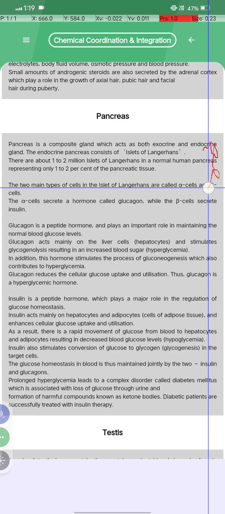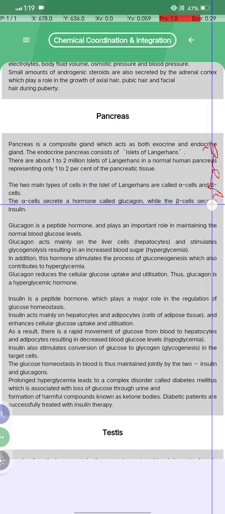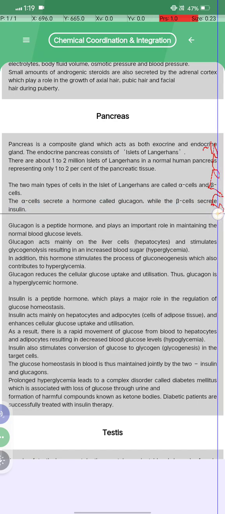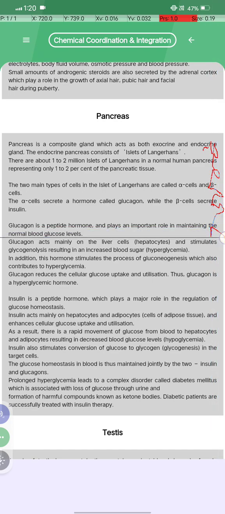The two main types of cell in the islets of Langerhans are called alpha cells and beta cells. Alpha cells secrete the hormone glucagon, while beta cells secrete insulin. Glucagon is a peptide hormone and plays an important role in maintaining normal blood glucose level.